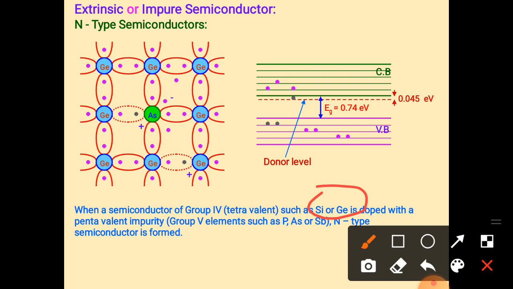Third is trivalent, which has only 3 electrons, right? So we have 3 such groups.